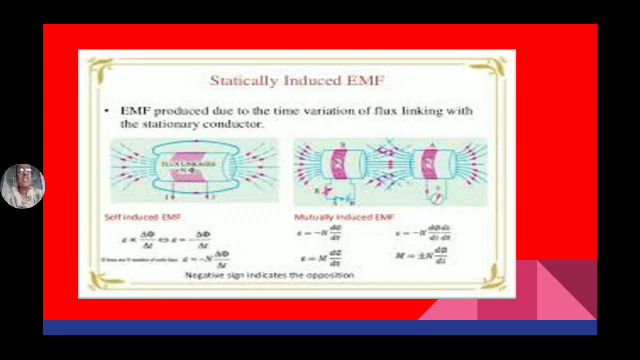Whenever flux links with the coil, again some EMF is induced. That EMF induced is known as self-induced EMF. When I bring another coil nearer to this one, as in the second figure, some flux links with this coil because of this flux. So here also some EMF is induced. This EMF induced in coil 2 is known as